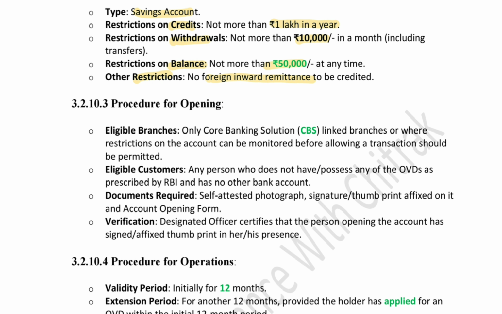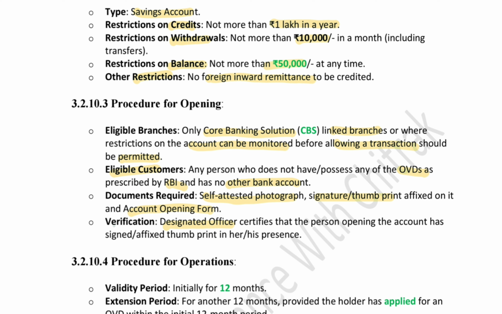What's the procedure for opening such accounts? Only CBS linked branches are eligible for opening such small accounts, where restrictions on the account can be monitored before allowing transactions. What are the eligible customers? Any person who does not have any of the OVDs as prescribed by RBI and has no other bank accounts. What are the documents required? A self-attested photograph, signature or thumbprint, and the account opening form.